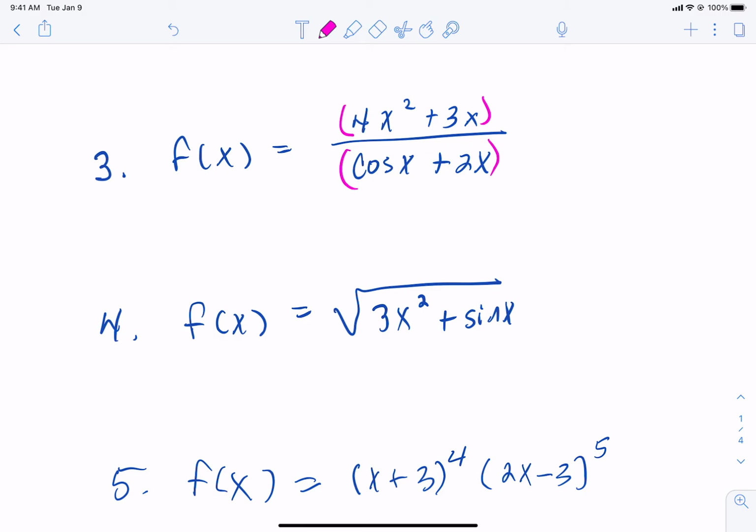So what do I mean by that? Well, let's do the derivative. Now remember, you're only going to have to do the step that I show you next. You don't have to try to simplify it at this time. Okay, so let's look at number 3. So the quotient rule says,